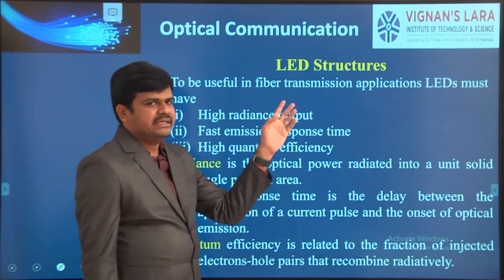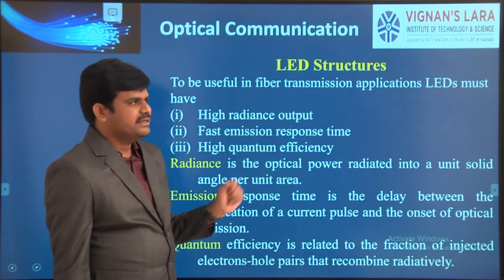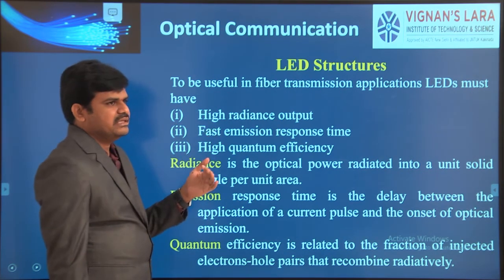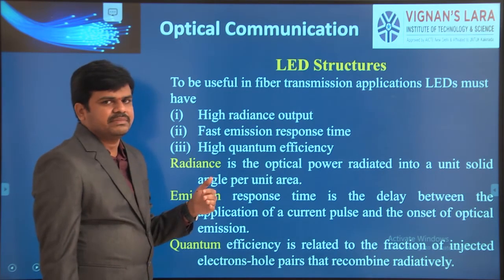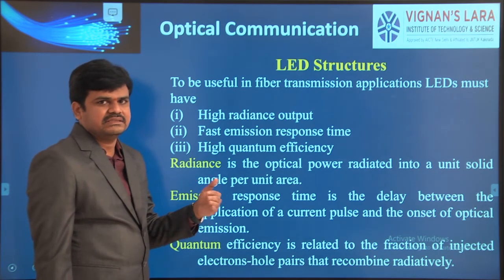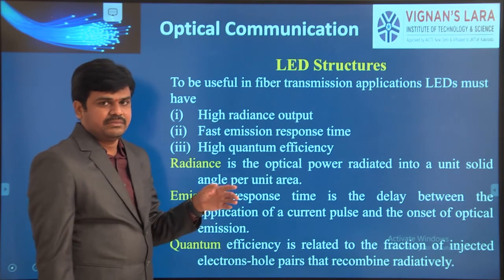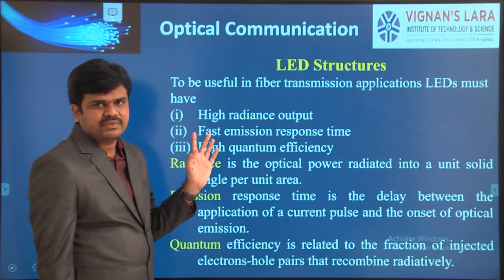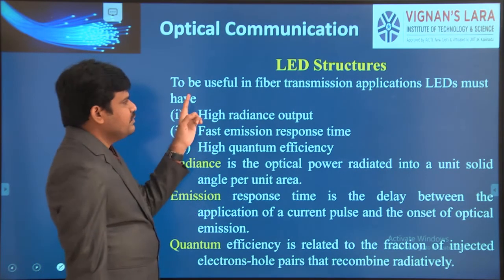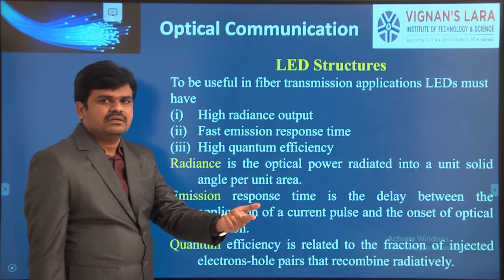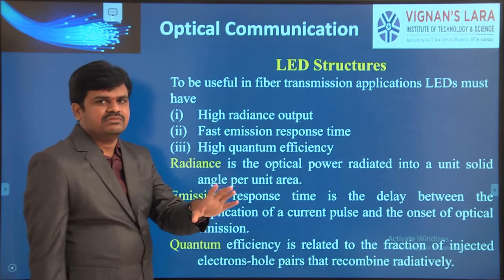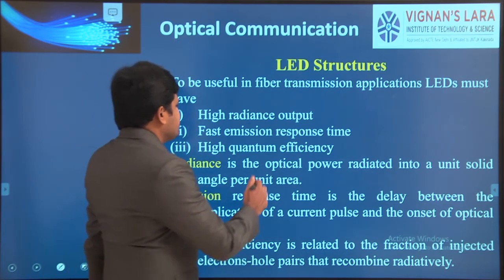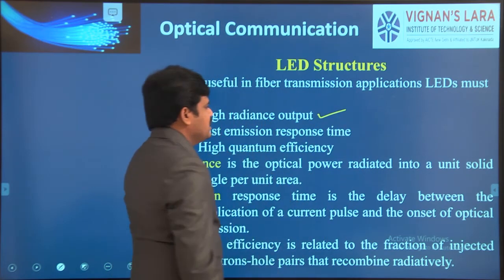Next, coming to LED structures. Any LED structure should have some characteristics. Advantage is different, application is different, requirement is different, and features or characteristics are different. For an LED to be used in an optical communication system, it should have some characteristics. The first one is high radiance output.